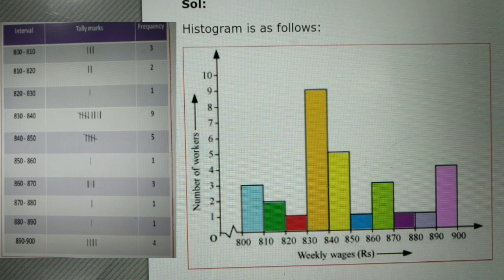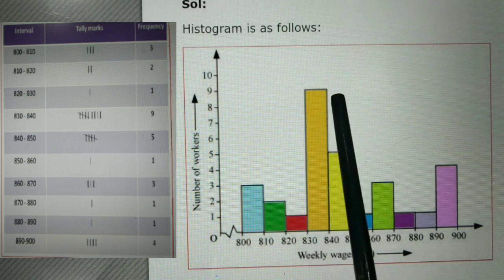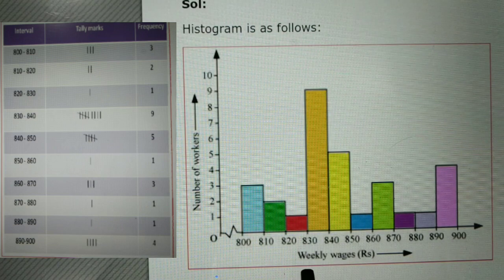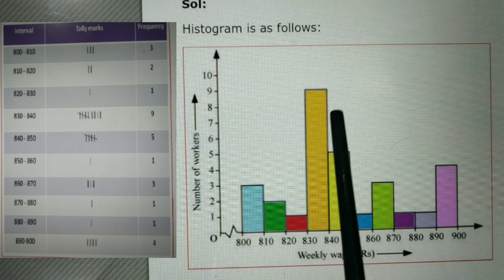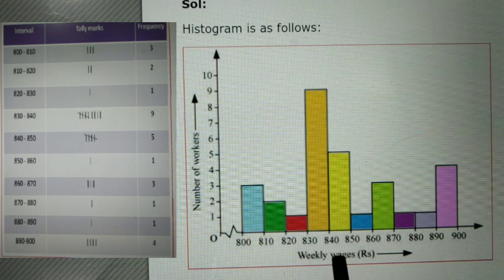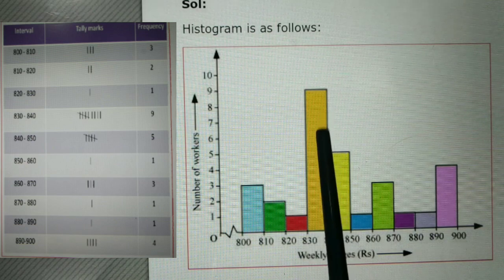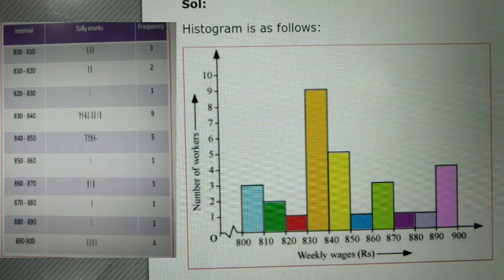So let us watch the questions. What are the questions here? The first question is, which group has the maximum number of workers? Now if you observe the histogram, which group has the maximum number of workers? That is the group 830 to 840. This group has the maximum number of workers, as it is the longest bar of this histogram.